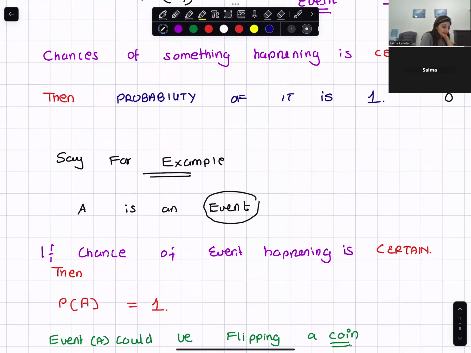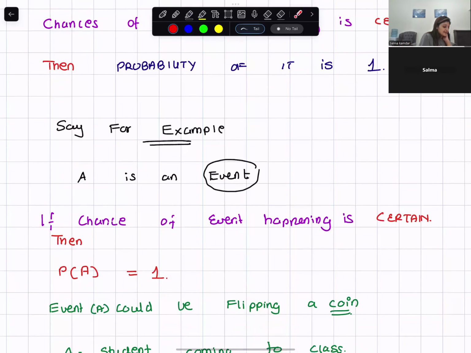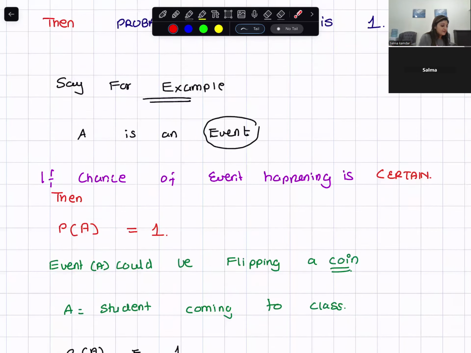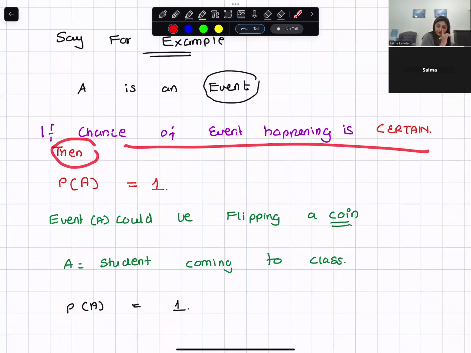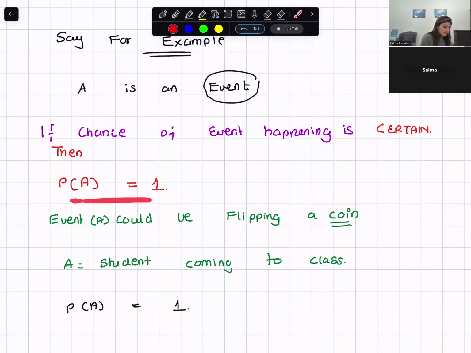Okay. So over here, what I'm trying to explain to you is that A is the event. You will always name the event as A. And you are trying to find out probability of something happening, probability of the event happening, and we will name the event as A. So we are finding our probability of A. If the chance of the event happening is certain, you're very certain about it, then the probability of A would be 1. Say you have event A, flipping a coin.